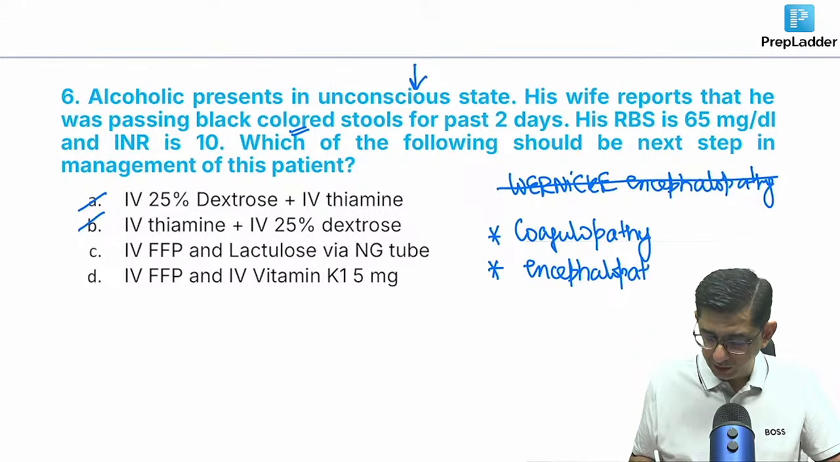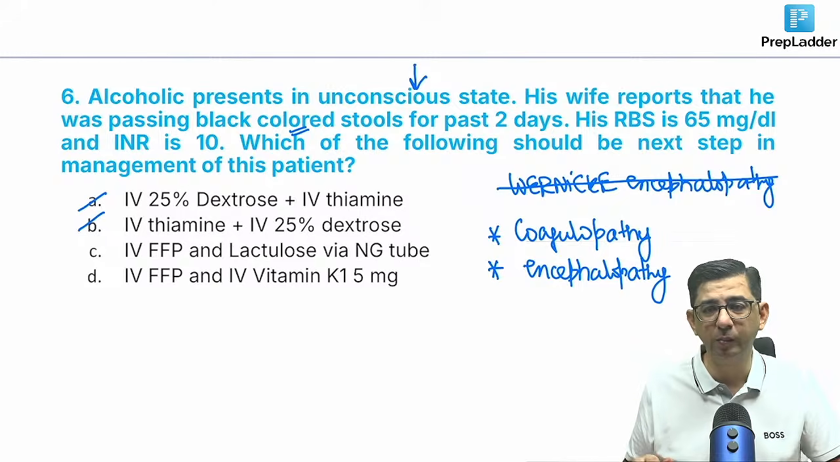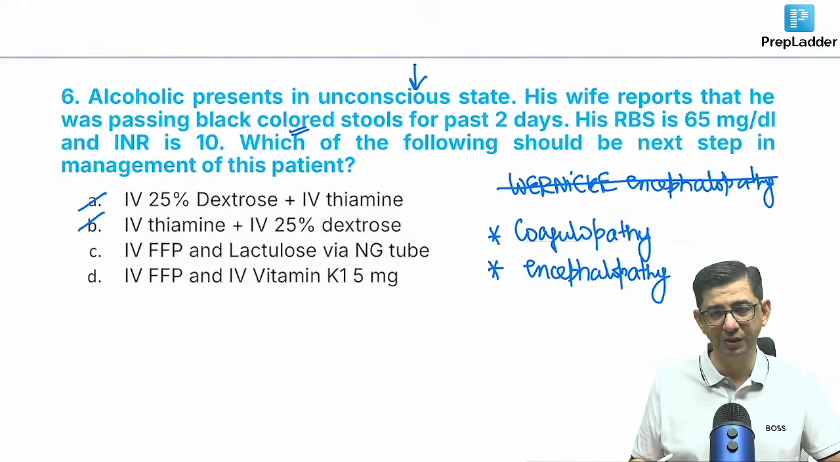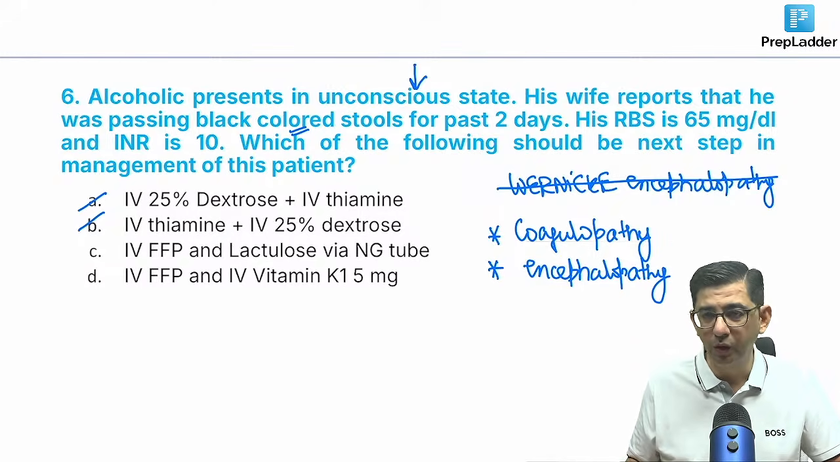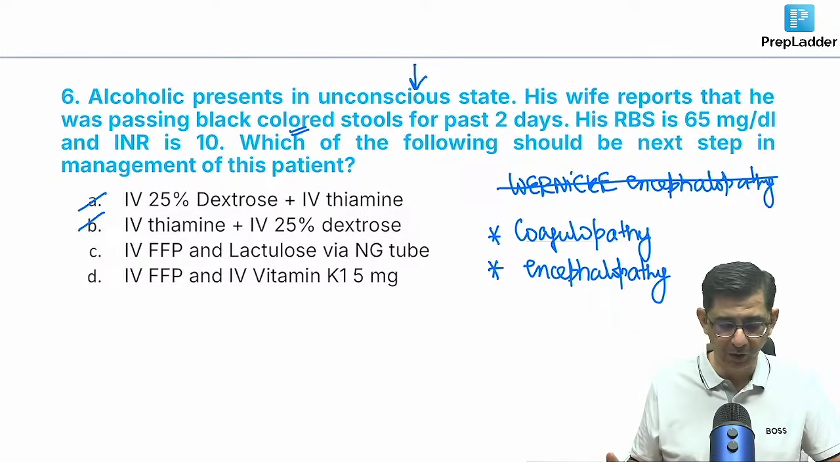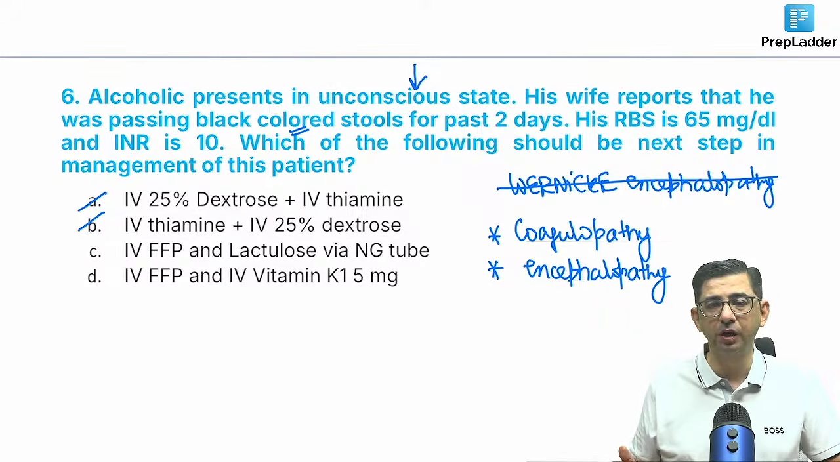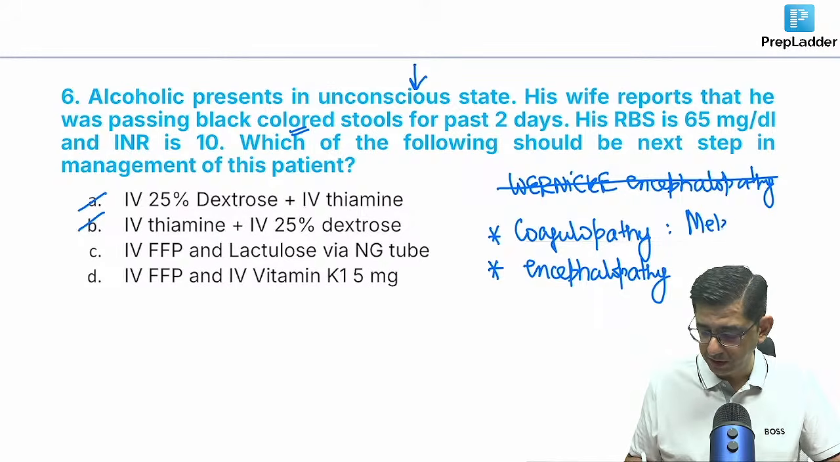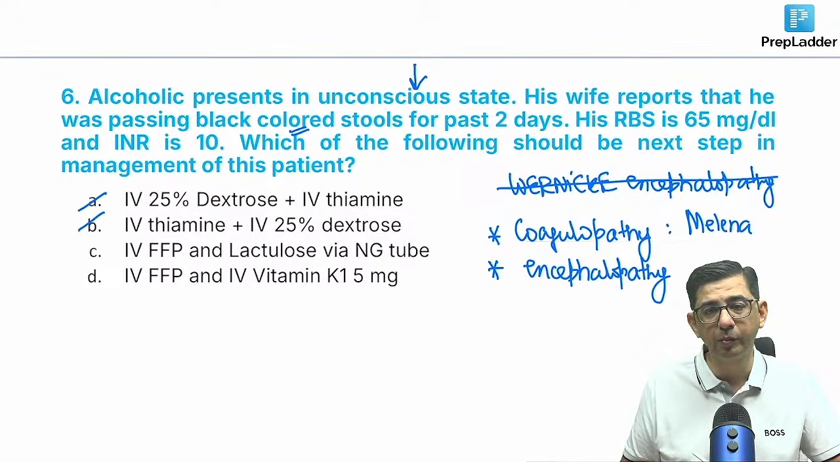This guy is unconscious, meaning he is also having encephalopathy. And for hepatic encephalopathy, what do we give? We give lactulose. For hepatic encephalopathy you need to give lactulose because that will reduce the bacterial load in the GI tract, because bacteria is the main source of ammonia production in the body. So there are two problems in this guy: coagulopathy, how do you know that? Bleeding, and melena. And at the same time there is mention of unconscious status, that is going to be encephalopathy.